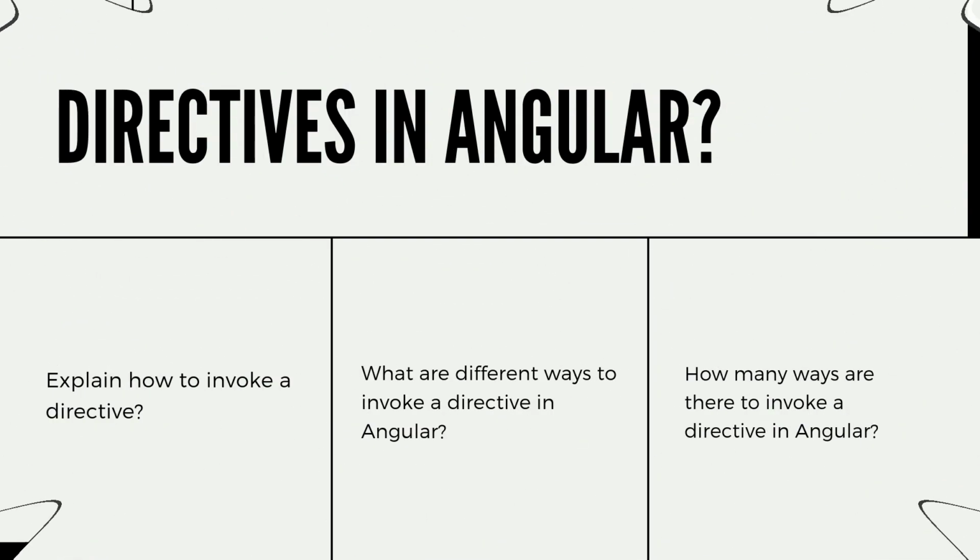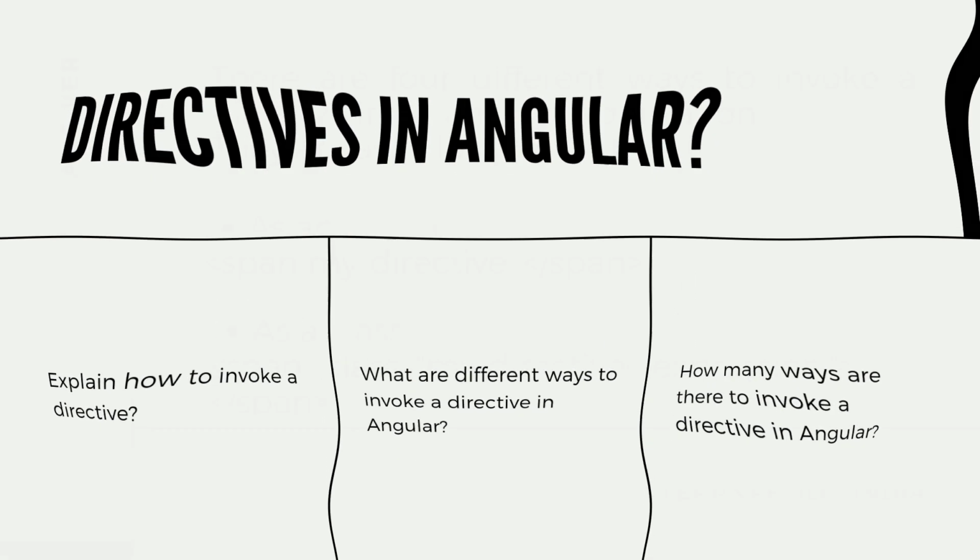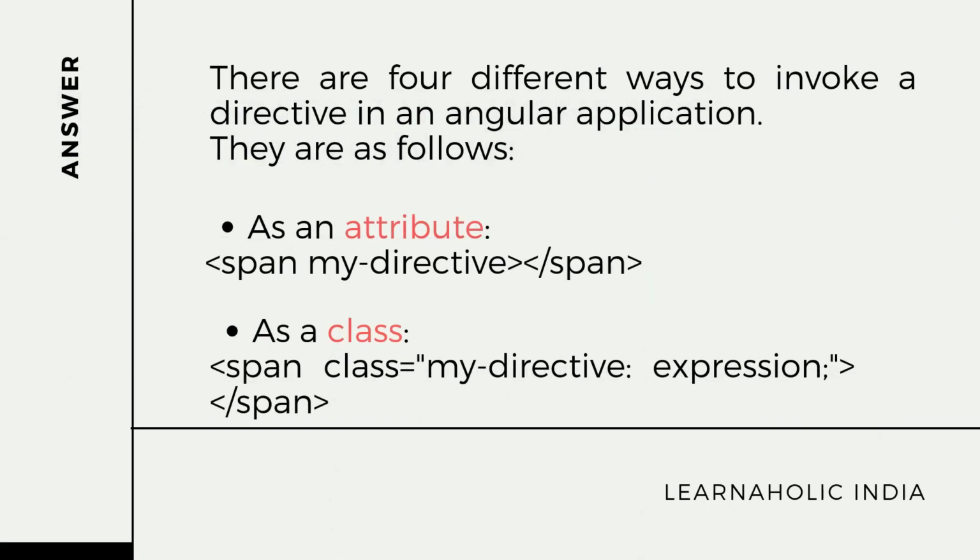The next question is, explain how to invoke a directive. So the answer is, there are four different ways to invoke a directive in an Angular application. They are as follows. The first is as an attribute. So in the span tag, you can write span my-directive and enclose the span tag.